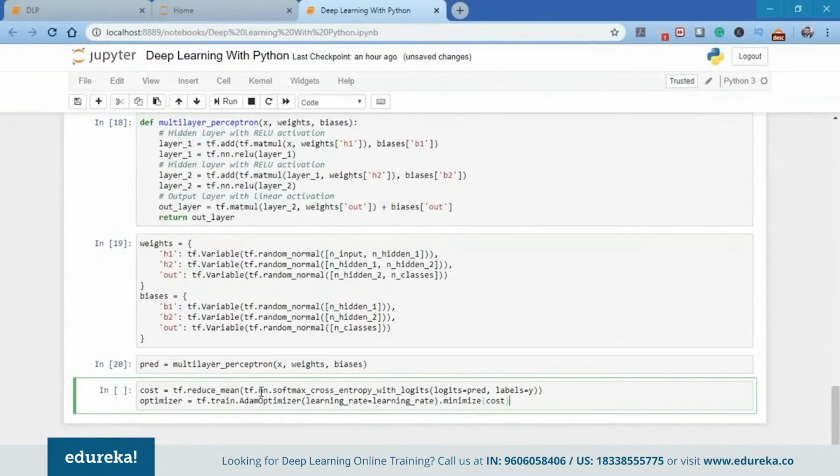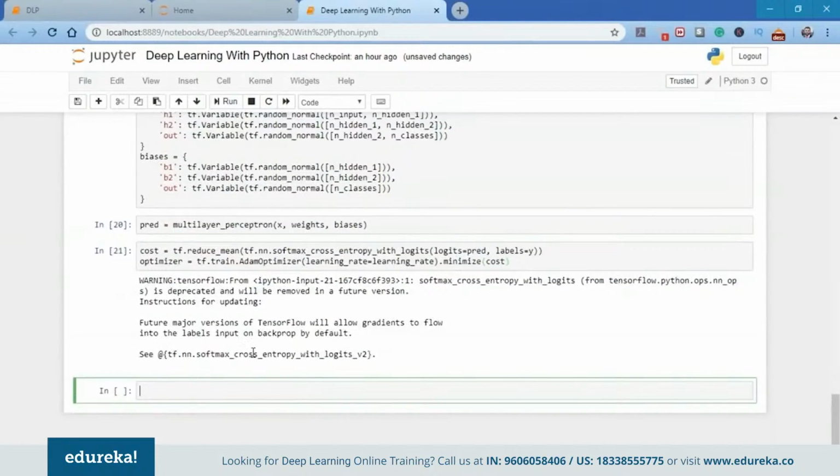So if you have a close look here, I'm going to use tf.reduce_mean so that we can reduce the cost. We're using the neural network softmax cross-entropy function here. And for the optimizer, we are using the Adam optimizer. It's up to you. You can use the gradient descent optimizer as well as any other optimizer for training the data and training the models. What you can see here is we are providing the learning rate, and in the optimizer, we're going to use the function called minimize so as to minimize the cost using the particular optimizer.